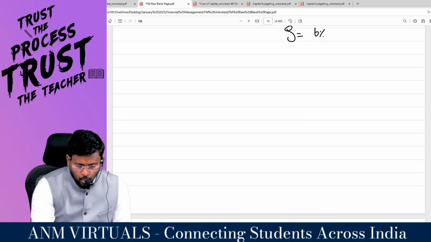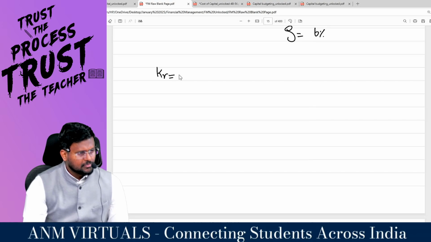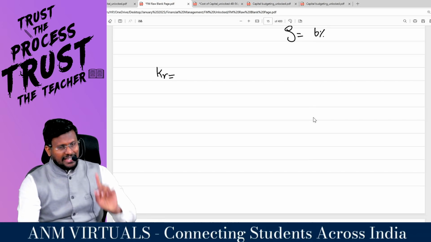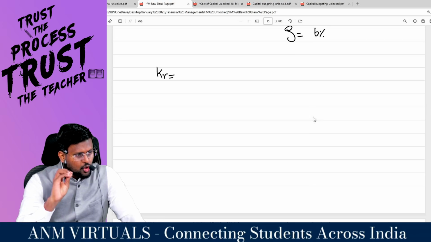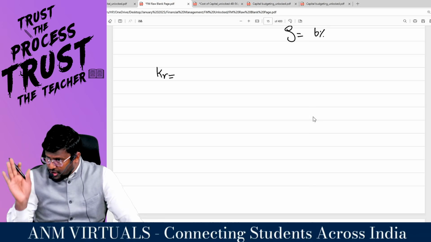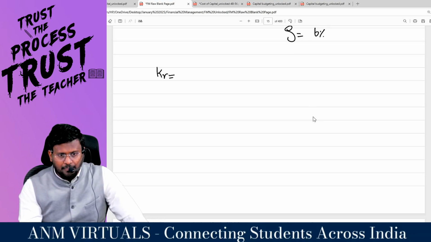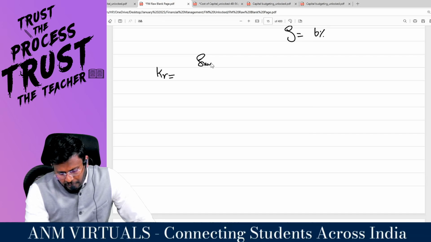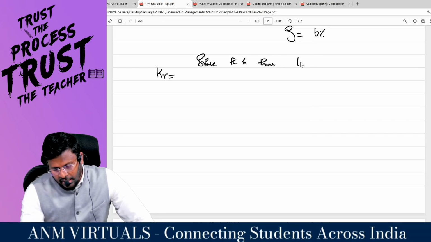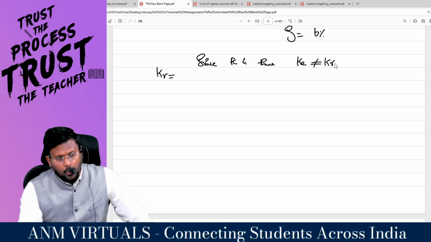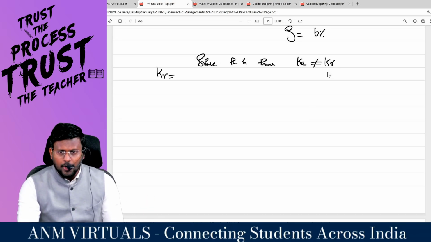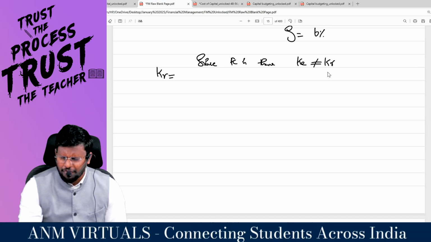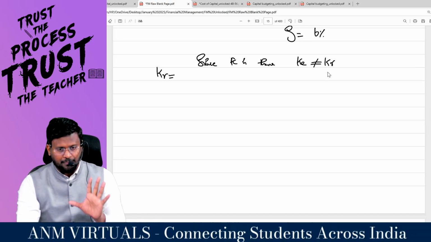Now coming to KR, the cost of retained earnings. Is there any flotation cost in the question? Yes, there is a flotation cost of 5 rupees. If there is flotation cost, KE is not equal to KR. That is what you have to write first. Since flotation cost is there, KE is not equal to KR, because the denominator will change. The denominator will not be 120; the denominator will be 125.